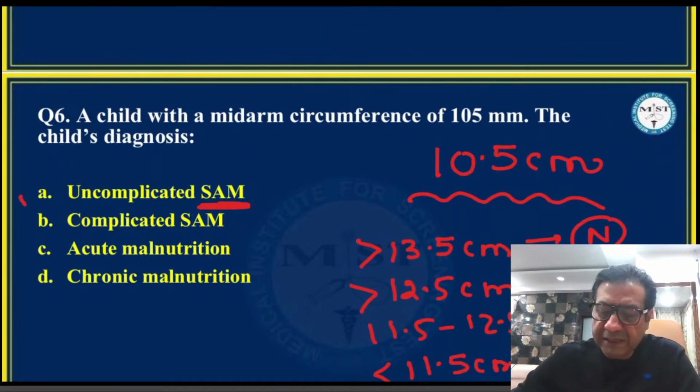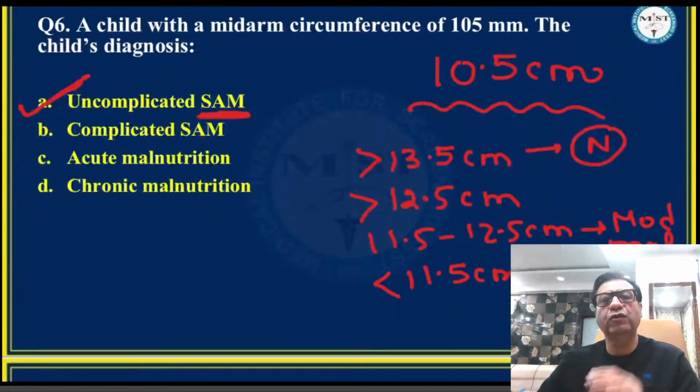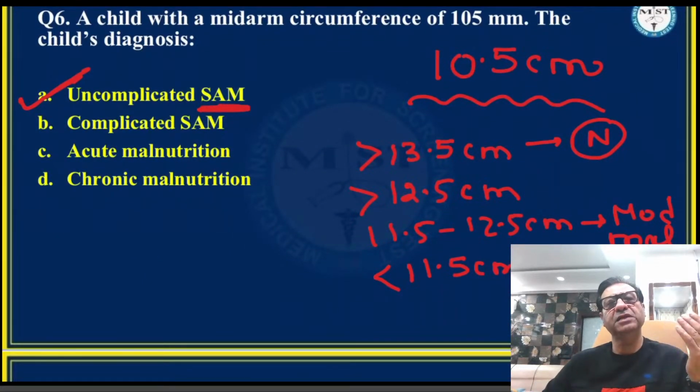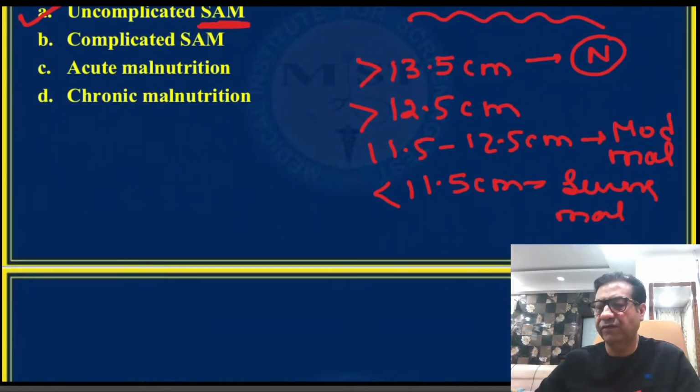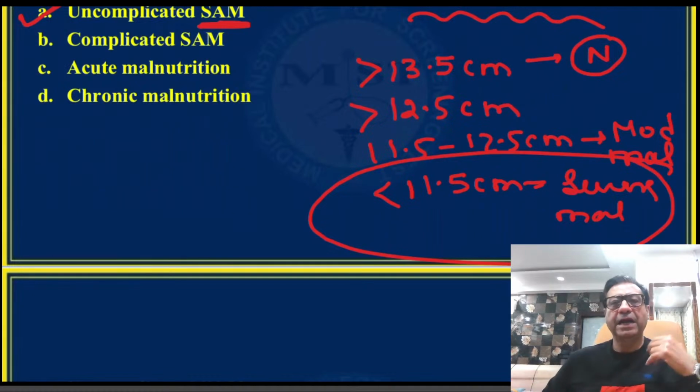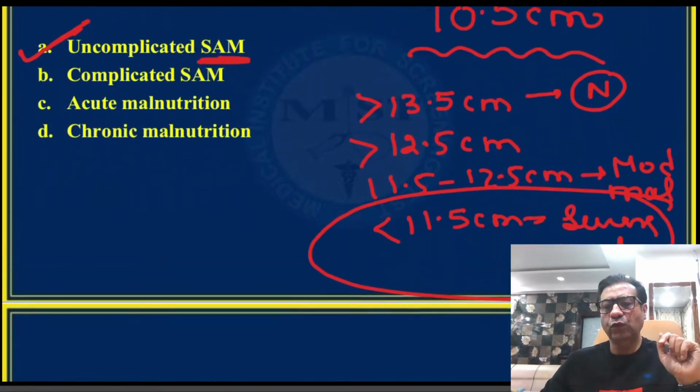So I would answer it as an uncomplicated severe acute malnutrition category, because the mid-arm circumference indicates that the child has severe malnutrition. Mid-arm circumference is less than 11.5 centimeter, and there does not appear to be any danger sign present in this child. Acute malnutrition and chronic malnutrition were the other choices that the students said, but this will not classically fit into an acute or chronic malnutrition. There are other markers to measure acute and chronic malnutrition.